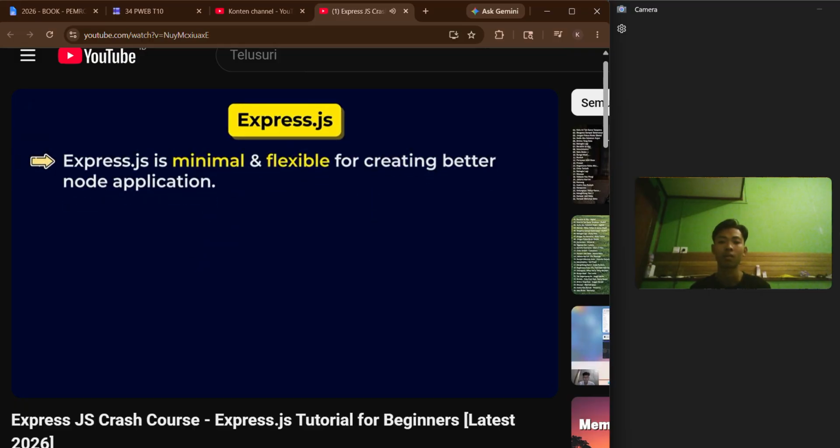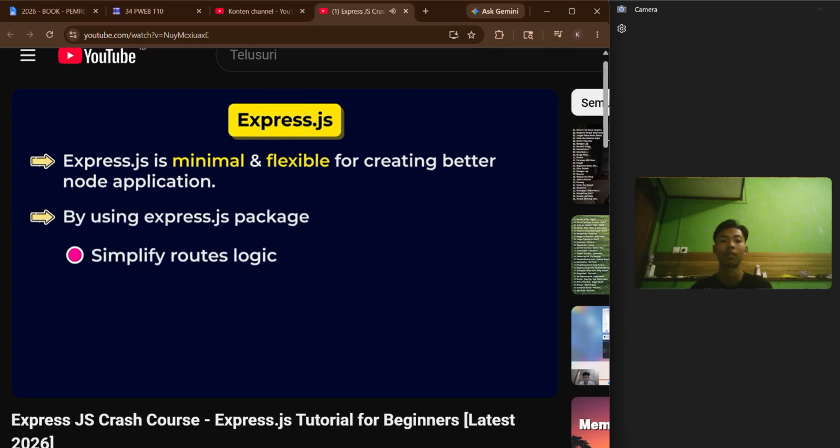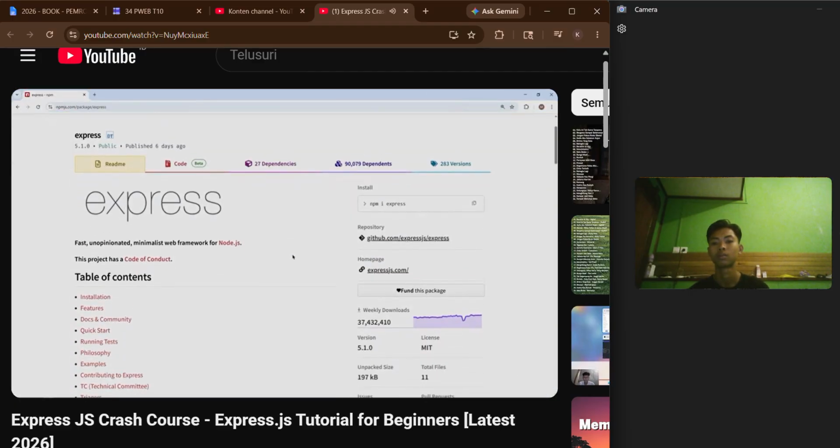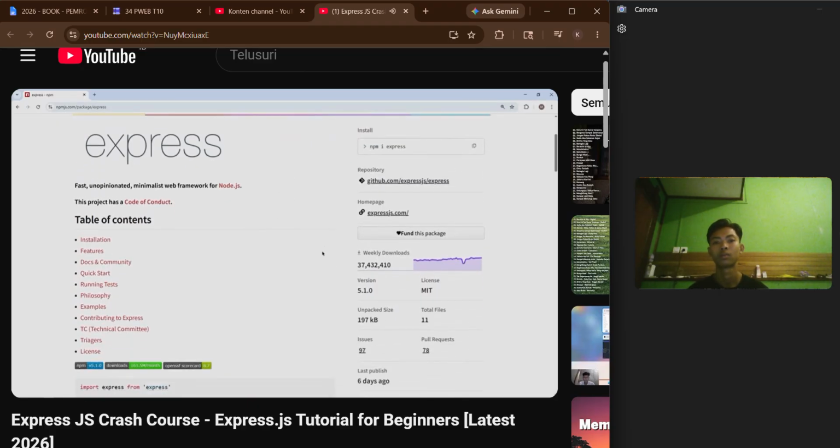Express.js is minimal and flexible for creating better Node applications. In simple words, by using express.js, we can simplify our routes, we can easily handle HTTP request and response, middlewares and much more things. Let me show you something. Here is the Express package on npm.js website. We can see its weekly downloads are almost 37.2 million, which is